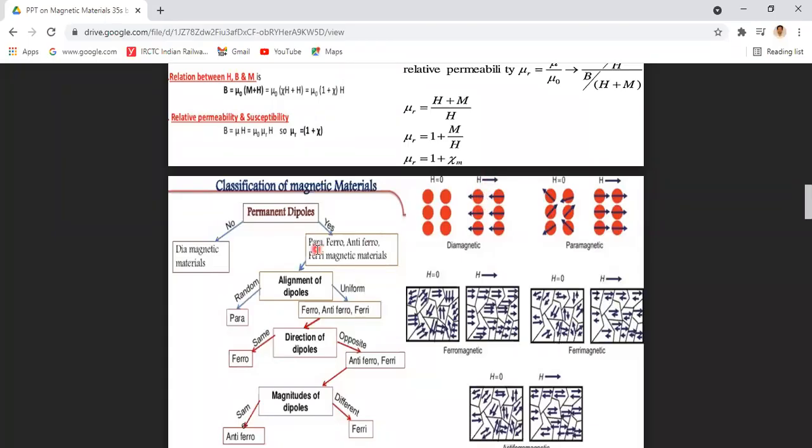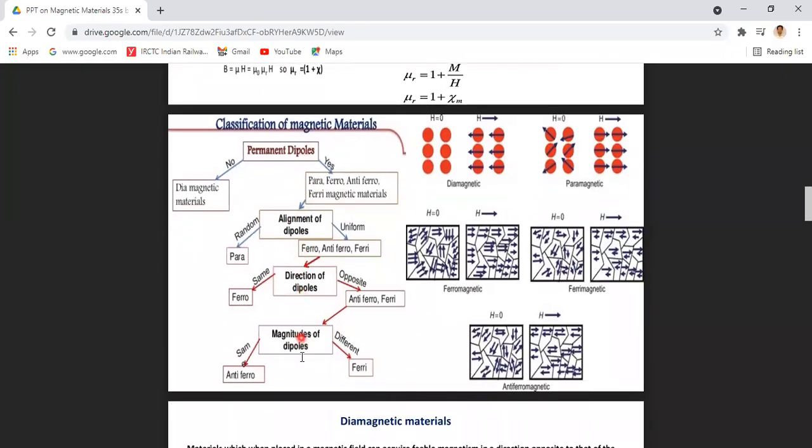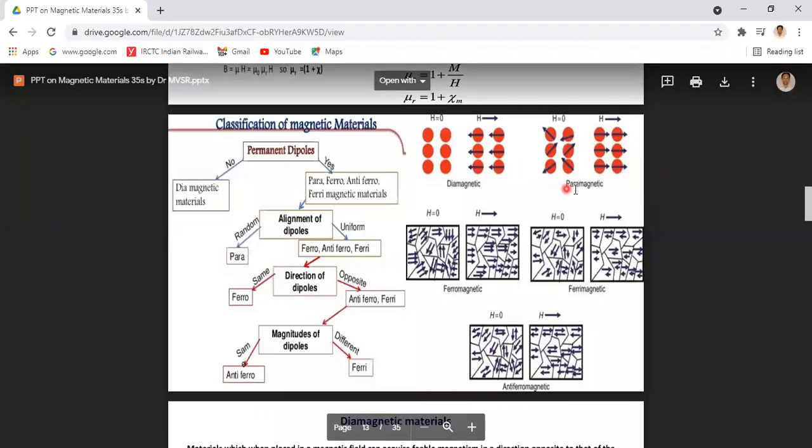Okay, next, coming to para, ferro, antiferro, and ferrimagnetic materials, in these materials they're having permanent magnetic dipoles, but based upon the alignment of dipoles, the direction of dipoles, and the magnitude of dipoles, they're again classified into para, ferro, antiferro, and ferri. Now here, if the alignment of these dipoles is in random direction, they are known as para. So these are paramagnetic materials.